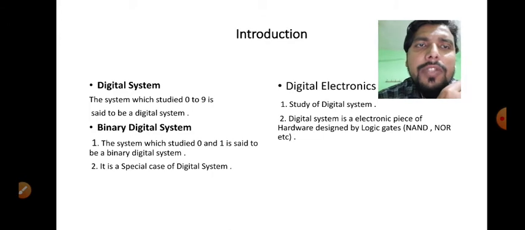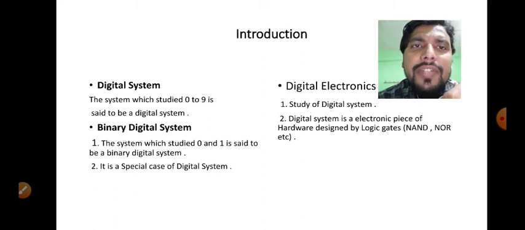Means the system in which we talk about 0 to 9, then it is digital system, and a system in which we only talk about 0 and 1, means either binary 0 or 1, it is known as binary digital system. In short, binary digital system is abbreviated as BDS. So in whole digital electronics we should talk about binary digital systems, or we design a binary digital system. And digital electronics is nothing but the study of digital system.